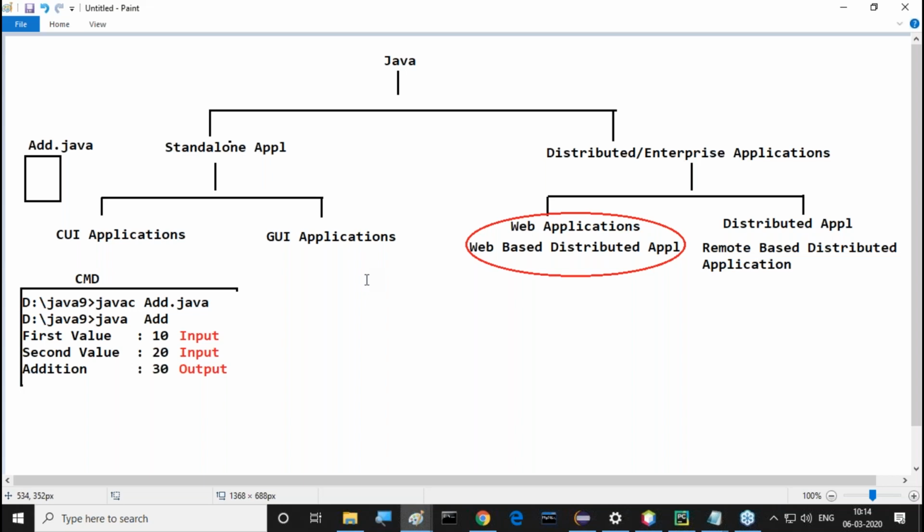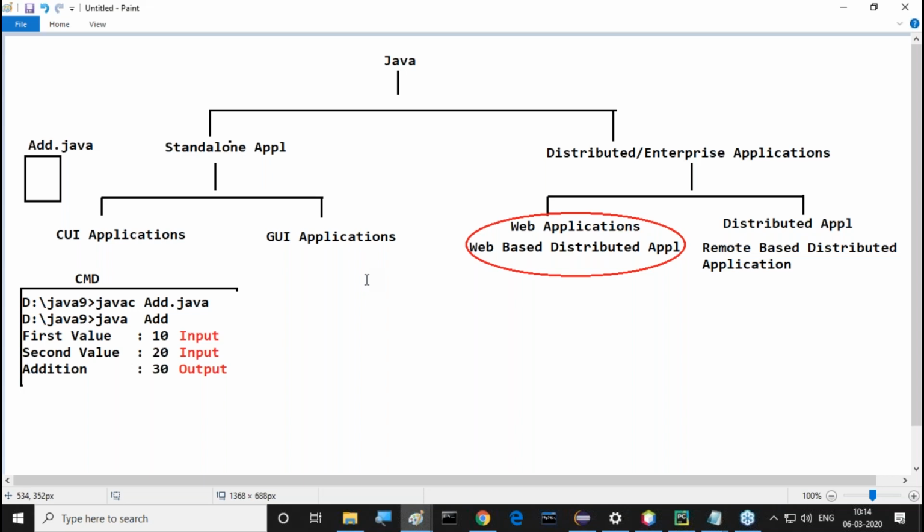A CUI application is a Java application that would be designed in such a way to take input data from the user through the command prompt and to provide output data to the user through the same command prompt, where the command prompt is acting as a user interface, and this user interface is supporting only characters data. That's it. This is the definition of a CUI application.